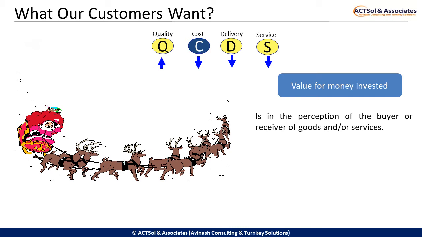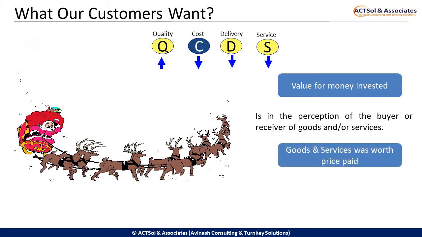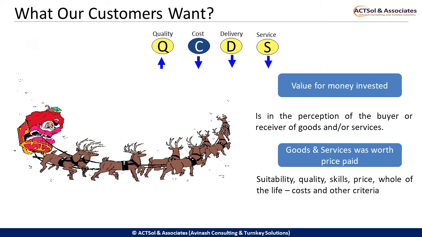Proof of good value for money is in believing or concluding that the goods or services received were worth the price paid. Examples of types of factors that may be considered are suitability, quality, skills, price, whole of the life costs, and other criteria. The mix of these and other factors and the relevant importance of each will vary on a case-to-case basis.